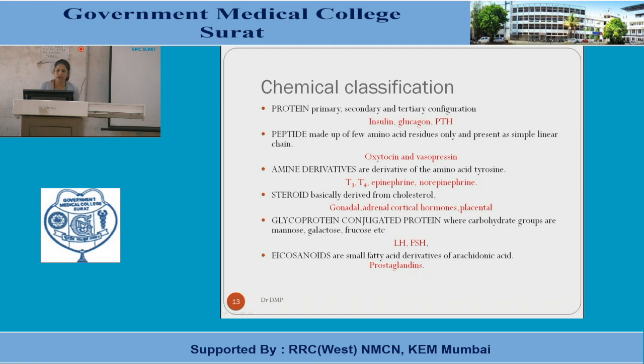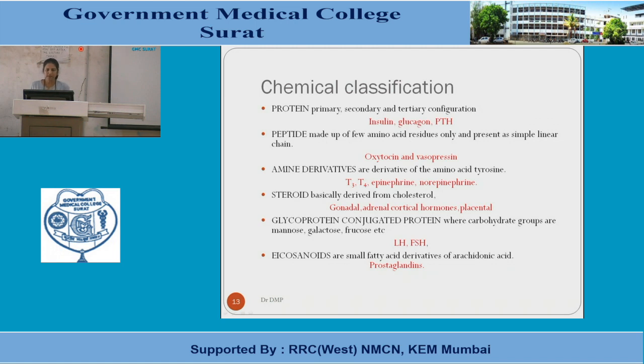Another category is amine derivatives, that is, tyrosines. The amino acid tyrosine is the main element for the synthesis of these hormones, and that is why they fall in the category of amino acid derivatives. On enumeration, they are thyroid hormones and adrenal medullary hormones. By name, they are T3, T4, epinephrine and norepinephrine, which are derivatives of the amino acid tyrosine.